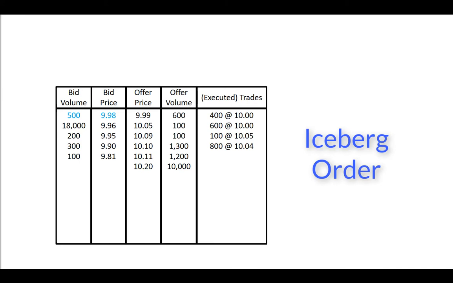For example, we have 500 shares bid at $9.98. This is an iceberg order which is discovered when it buys more than the posted 500 shares. After each 500 shares is bought, the iceberg reloads by posting another 500 shares. In this case, it reposted or reloaded many times, ultimately buying 3,900 shares. The iceberg order keeps reloading until its volume is filled.